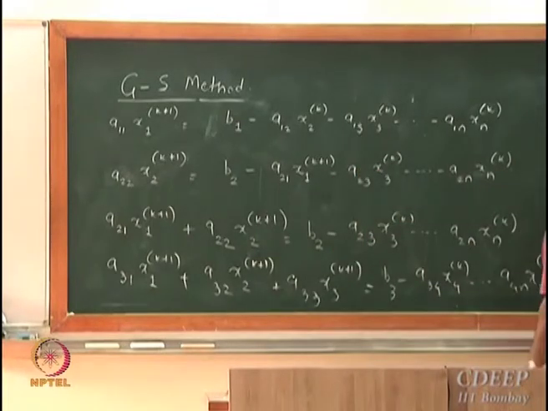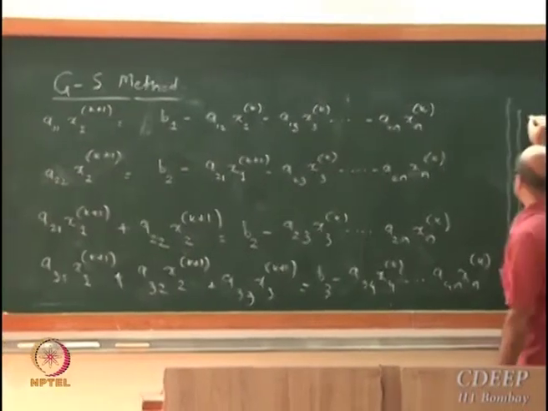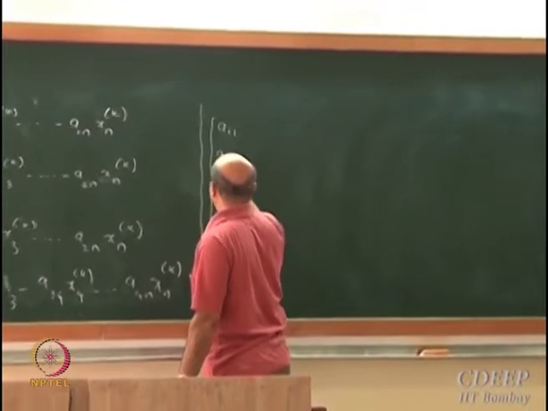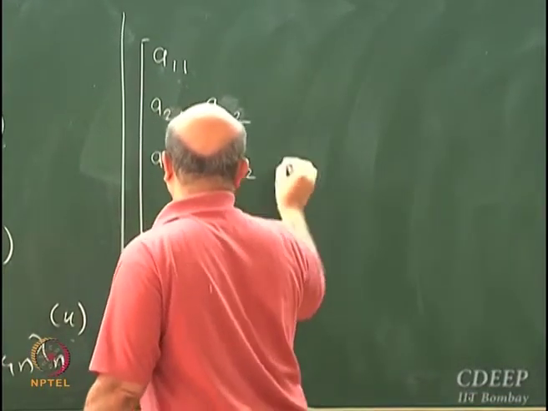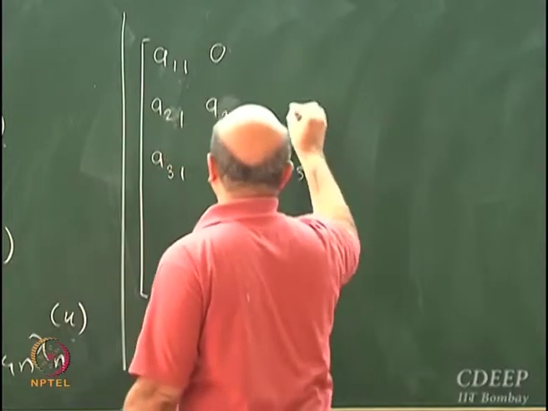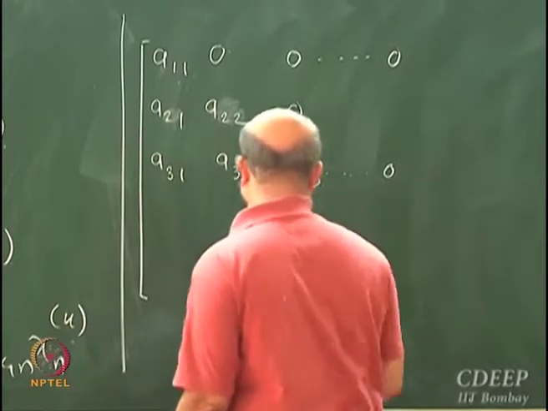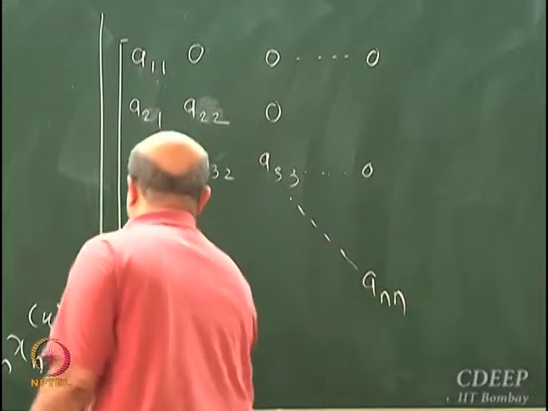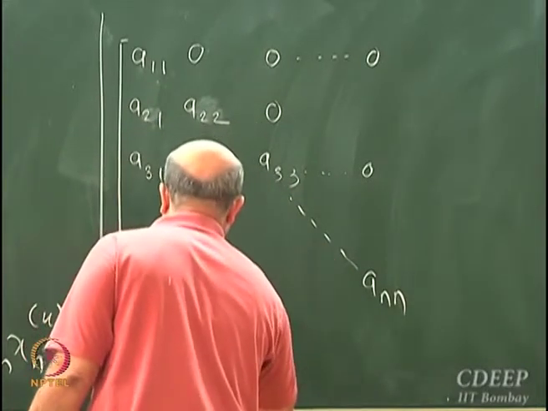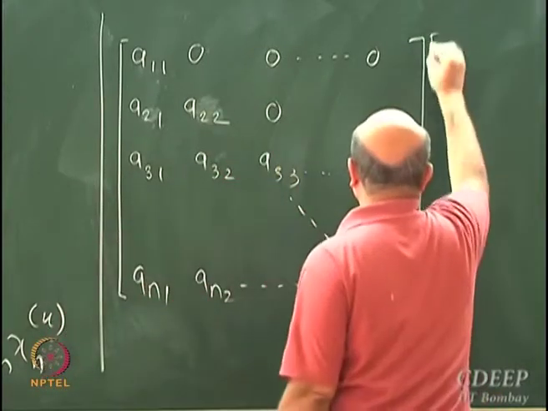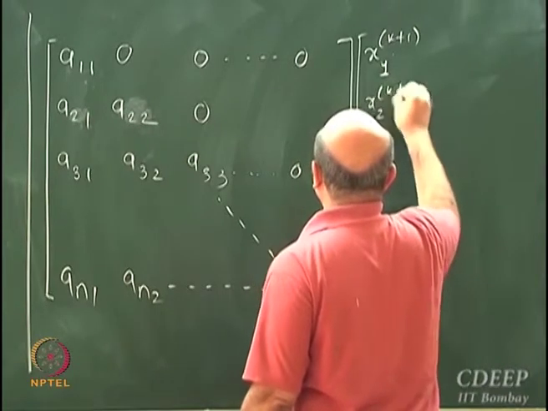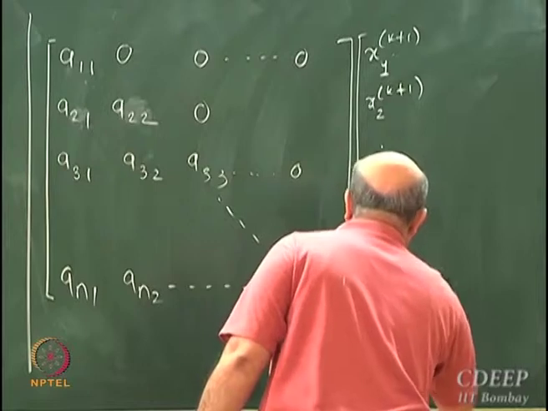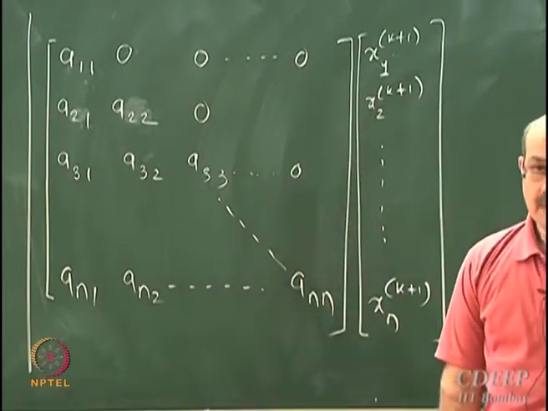It's going to be a long equation. Okay? So this here is A11, A21, A22, do you see this?